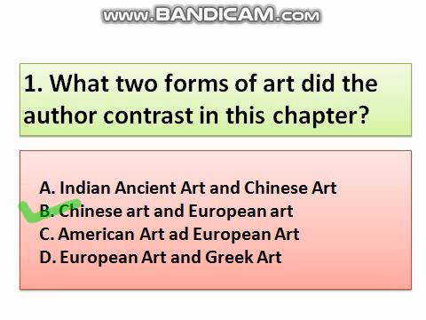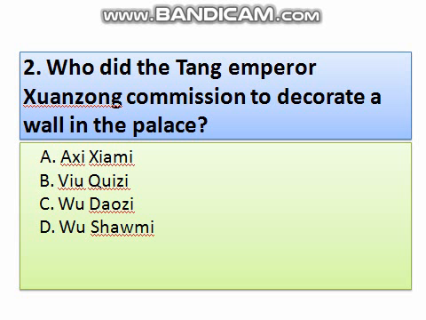Second question. Who did the Tang Emperor Zhuangzong commission to decorate a wall in the palace? Option A, Wu Kuisi, C, Wu Daozi, D, Wu Shaomi. Yes, what is the right answer? The right answer is Wu Daozi, option C. Let's move to the next question.